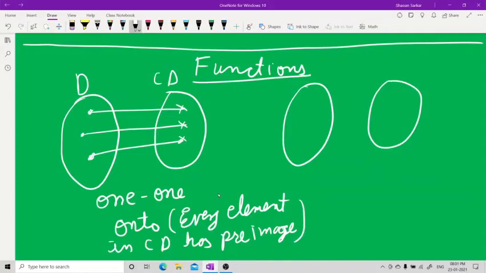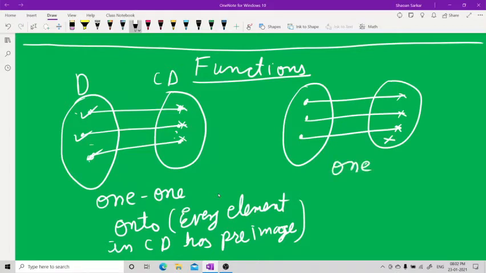This element has a pre-image, this element has a pre-image, this element has a pre-image. And here this element, this element, this element, this is 1-1 for sure, because every element is mapped. This element has an image here, this element has an image here, this element has an image here. This is 1-1 undoubtedly, but not onto.